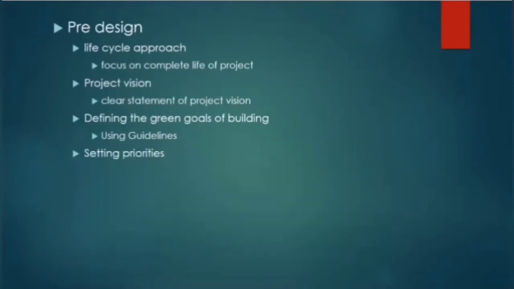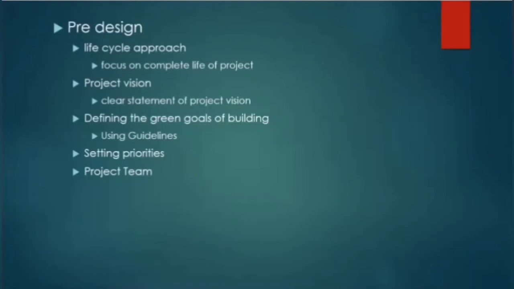So the next step is setting priorities. See, not all the goals can be achieved within budget. So for the goals, some priorities are set. Next is deciding the project team. As told, a collaborative group is formed which comprises not only designers and contractors, but also owners and even end users as well. So green building experts are also considered here, and group leaders are assigned, who would be responsible for leading the team in the sustainability direction in each phase of the construction.